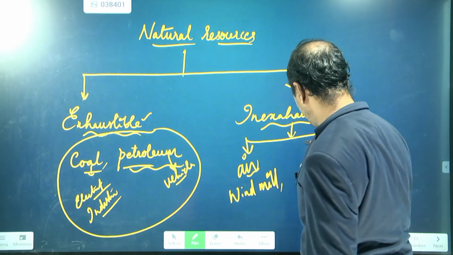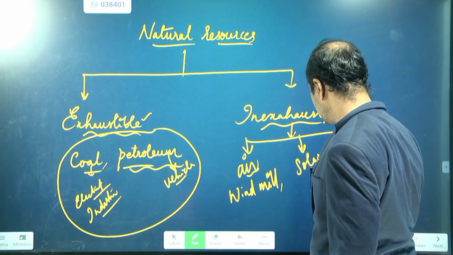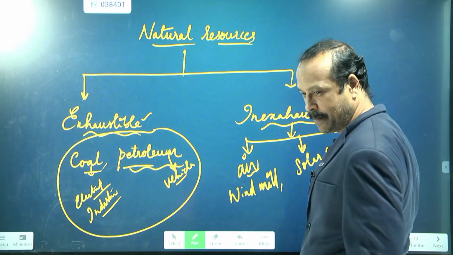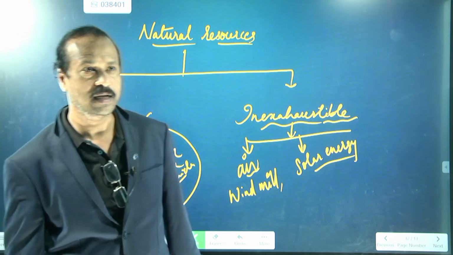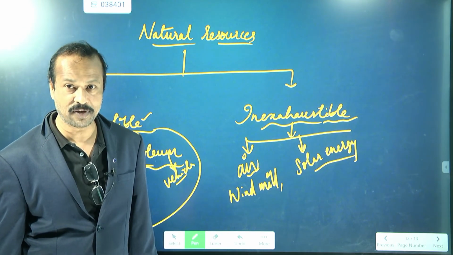Yes. Now apart from this, what can we use? We can use solar energy also. What is solar energy? From the sun. From the sun also we can get energy. Solar vehicles are there nowadays. Solar vehicles, did you listen?